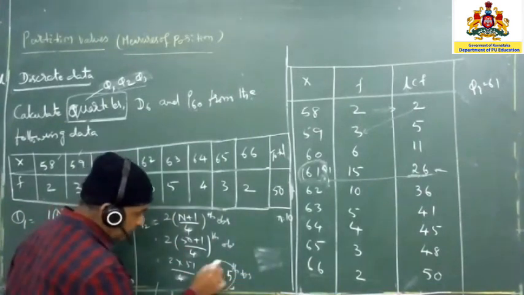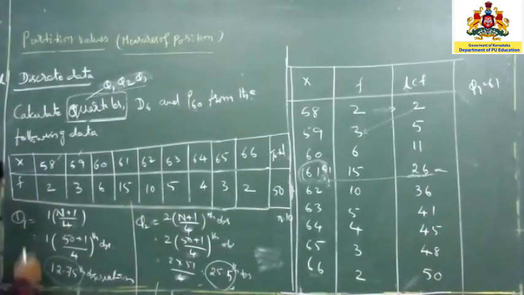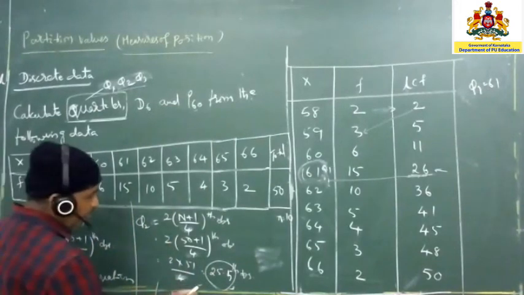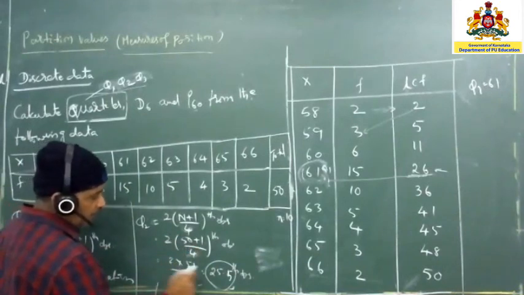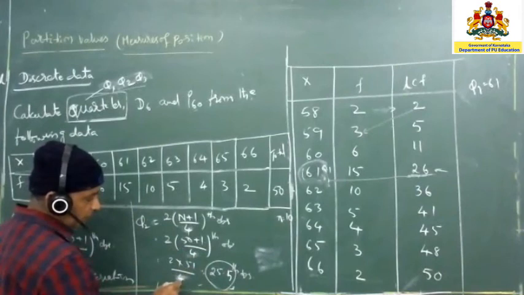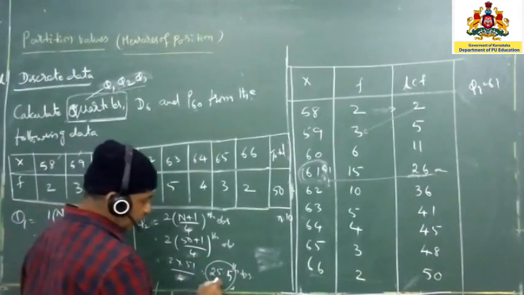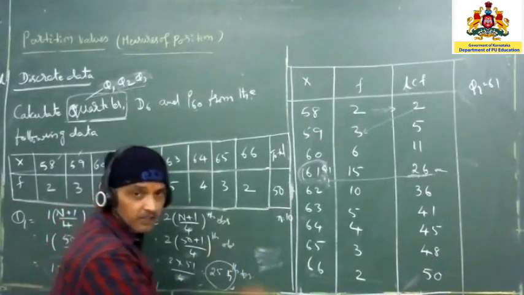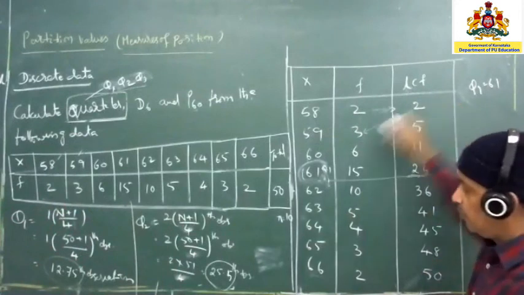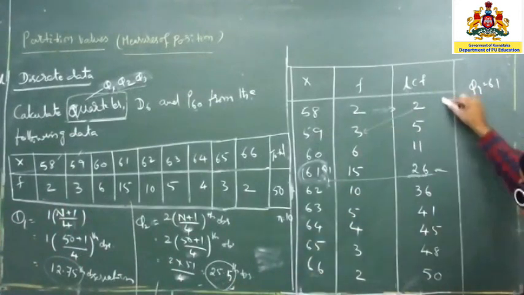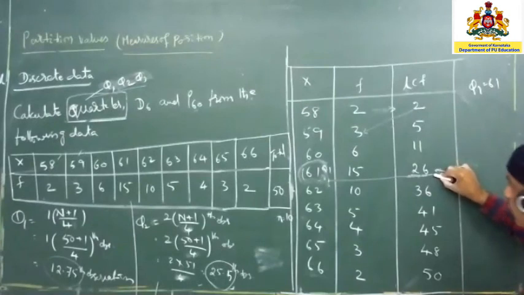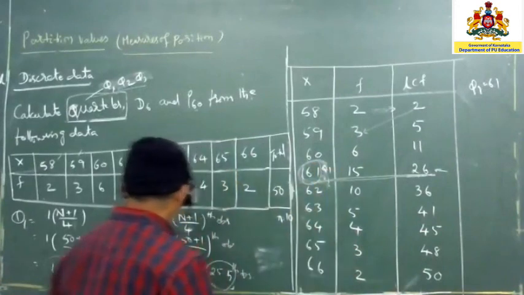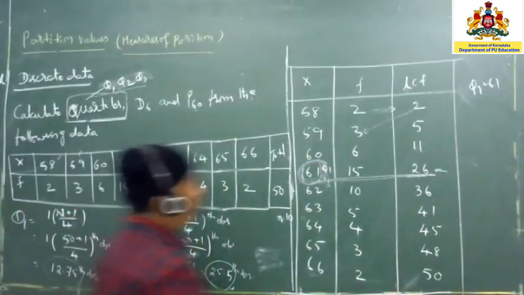So now this 25.5. For quartile, 4 only will come everywhere, and n in the sense 50 will come. So that is 2 into 50 plus 1, 51. 2 into 51 divided by 4, that is 102 divided by 4 is 25.5. This 25.5 you have to look into the LCF. So what is the value? 25.5, where will it come? Again it will come only here. So again we are going to draw, and the value is going to be 61 only. So Q2 is also going to be 61.